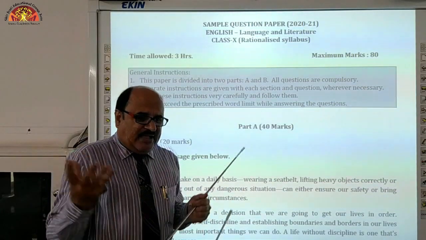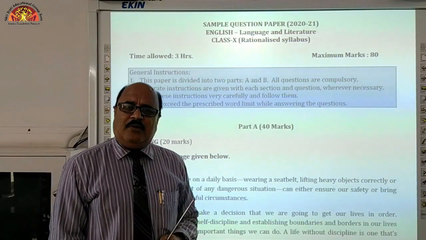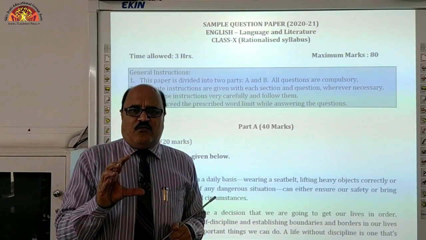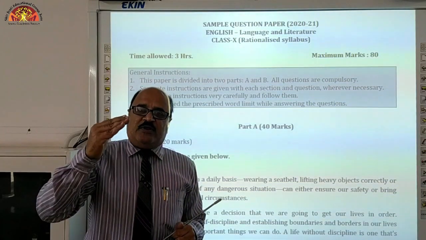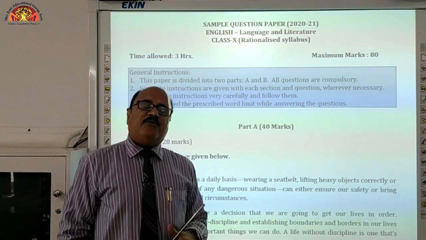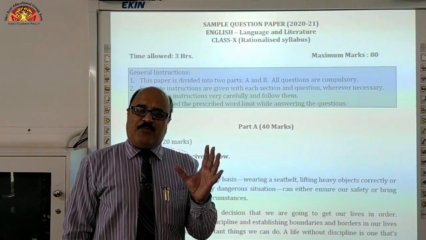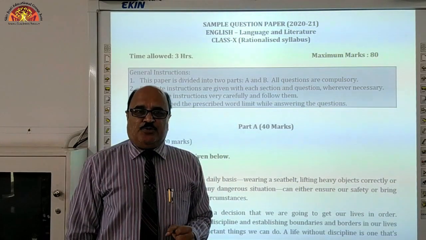This year a big change is there in the pattern. Earlier, almost everything was subjective. But now it is 50-50, meaning 40 marks for objective and 40 marks for subjective. The first part is known as Part A, which is objective, and Part B is known as the subjective pattern.